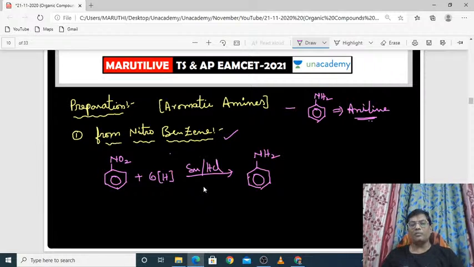So here the oxygen will be lost and hydrogen will be added. So addition of hydrogen is called reduction, or loss of oxygen is also called reduction. So here the reduction concept will be done by eliminating a small amount of water.